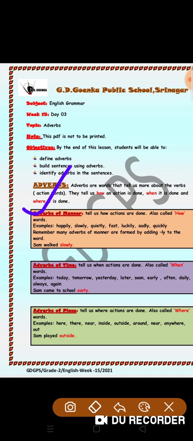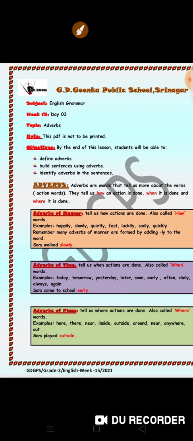Now let's come to the adverb of time. What does it tell us? Adverb of time. It tells us when the action is done. When. It tells us about the time. Yesterday, today, tomorrow, last year, daily, again. So, when the actions are done. For example, here you can see there's an example. Sam came to school early. See, early, it's a time. Adverb of time. Okay, everybody?